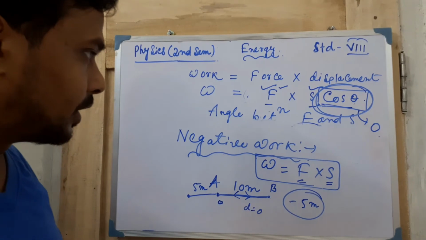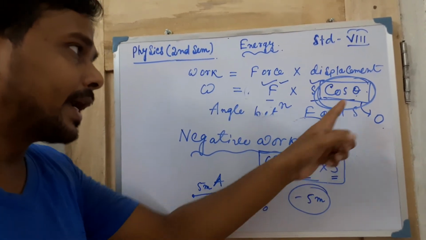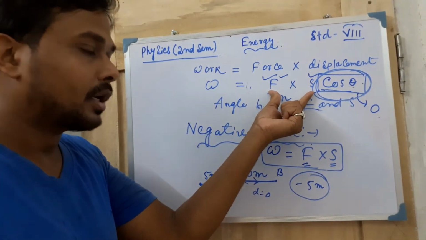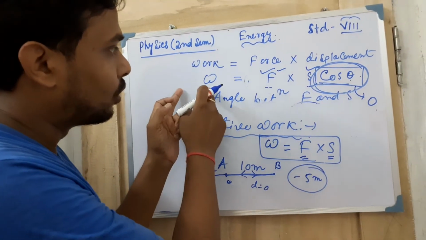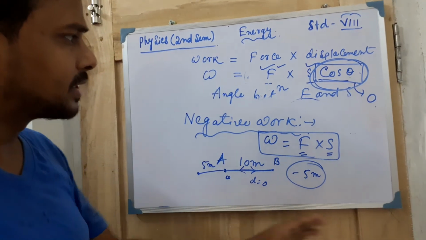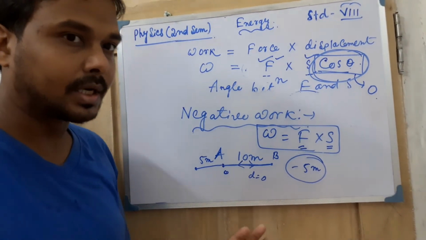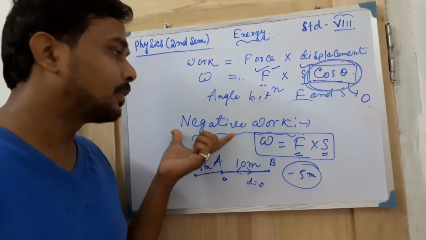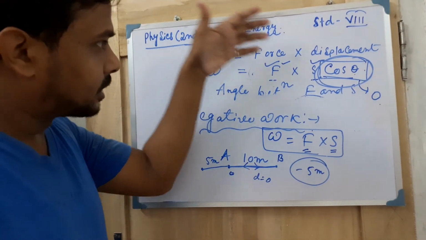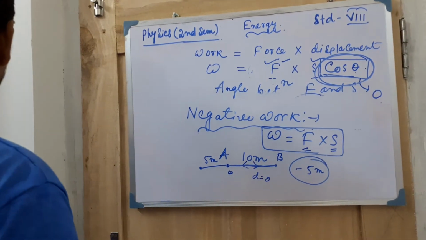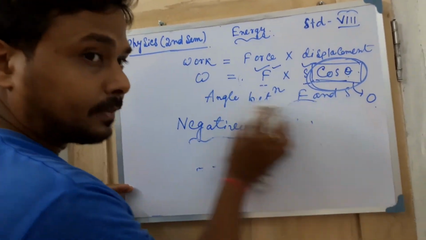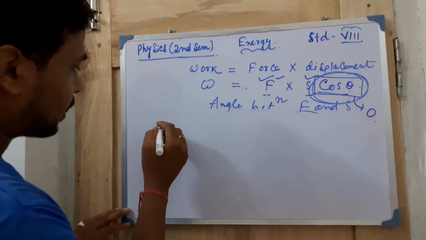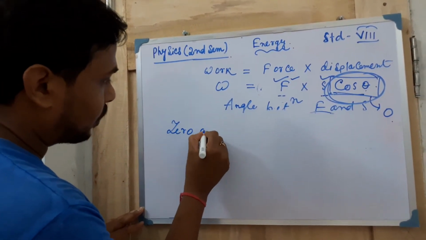In the higher classes you will read that one, I am not telling that one. If this whole quantity comes negative, then the whole work done will be negative. So many simple examples are given in your book. So you just try to keep this one in your mind. So this is the concept of negative work. That was the concept I told, the positive work. Now the next one is the zero work. Okay, this is the last part I will tell you today in this video, the zero work.